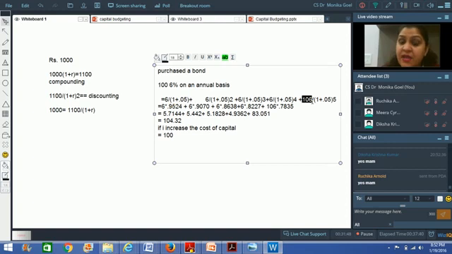Is the concept of discounting clear? Or do you need some more examples or some more understanding of it? Because this is one of the basic concepts of financial management. If this concept is clear, I think half of the job is done. And it's a very, very simple concept.